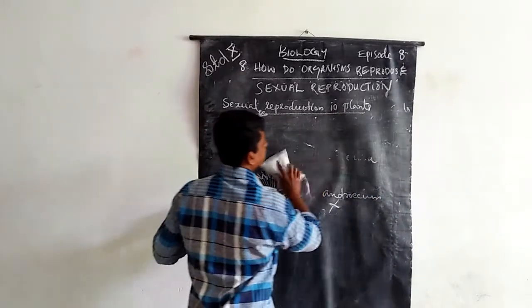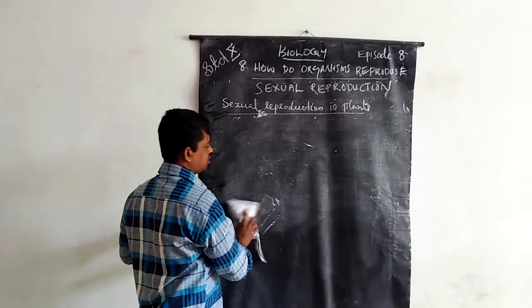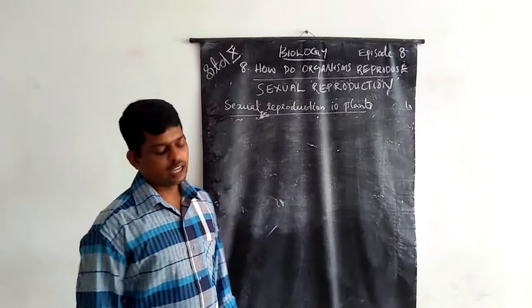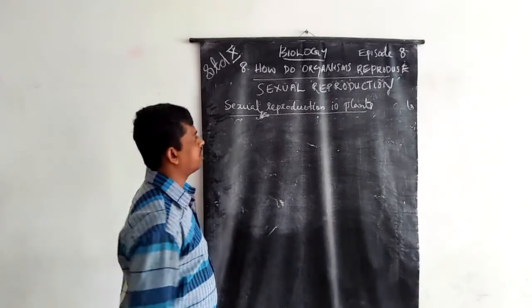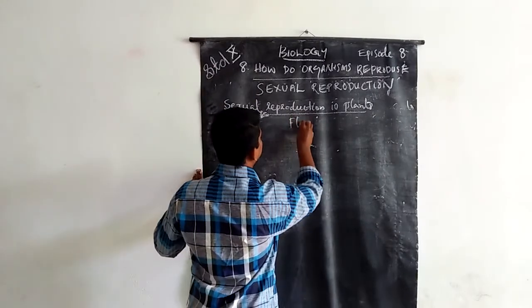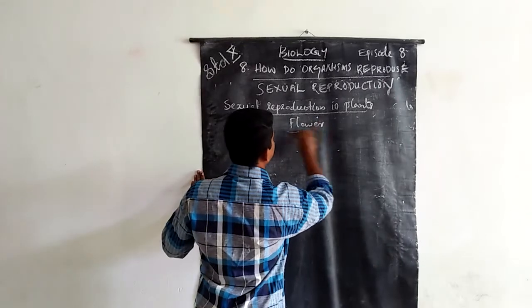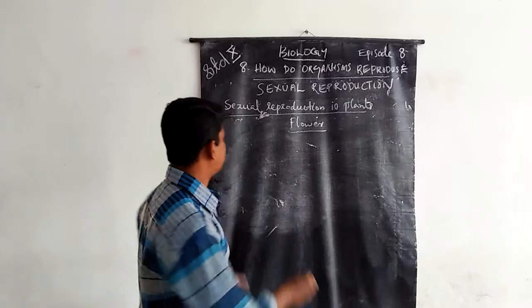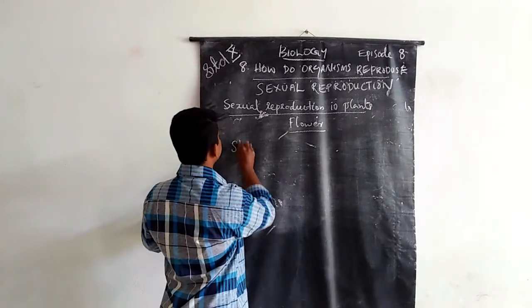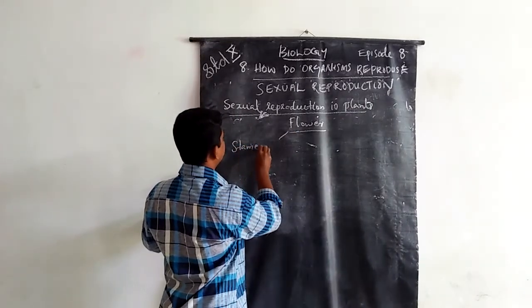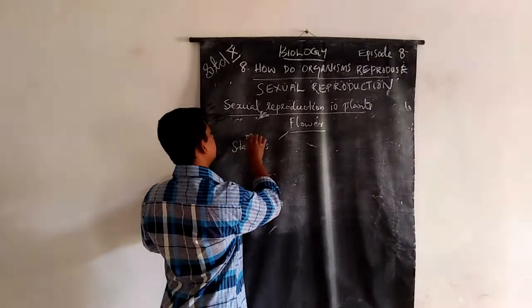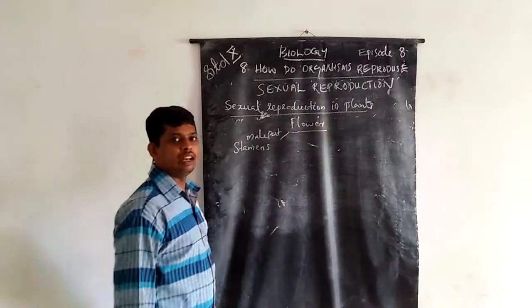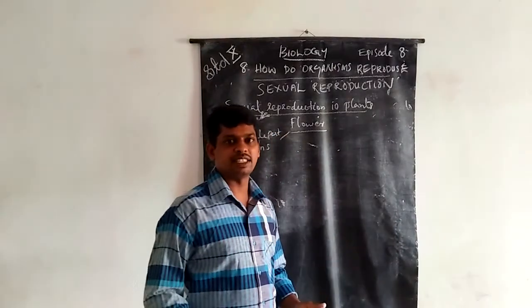First of all, notice that the reproductive part of the plant is the flower. The male part is the stamens, S-T-A-M-E-N-S.